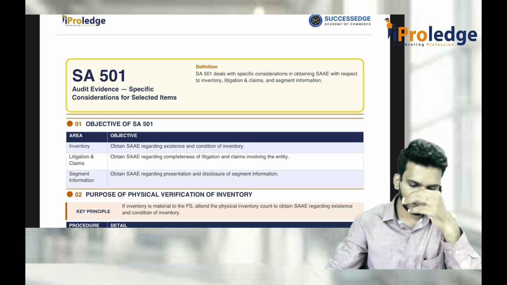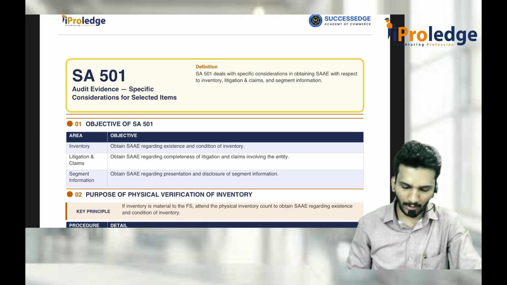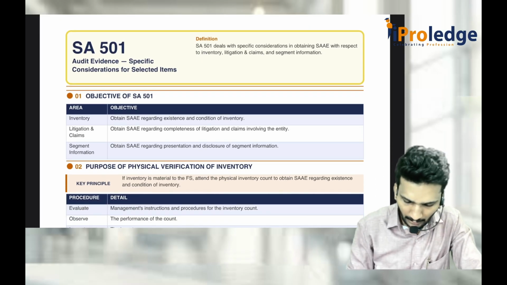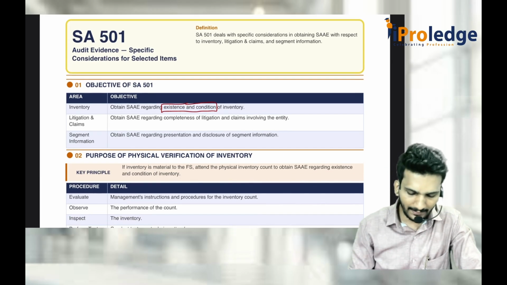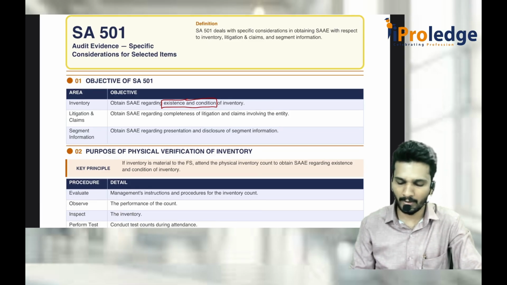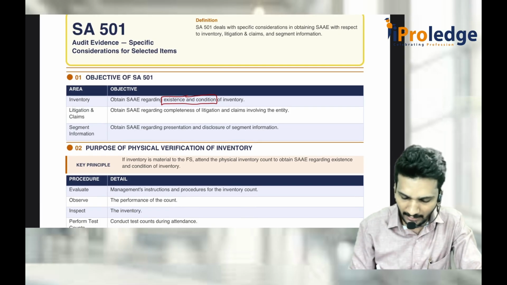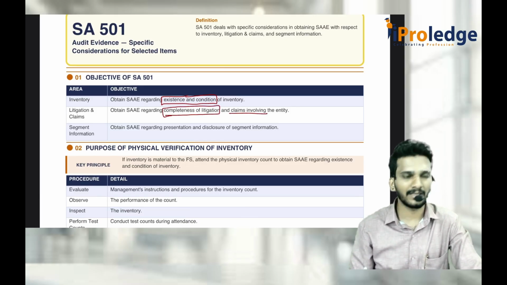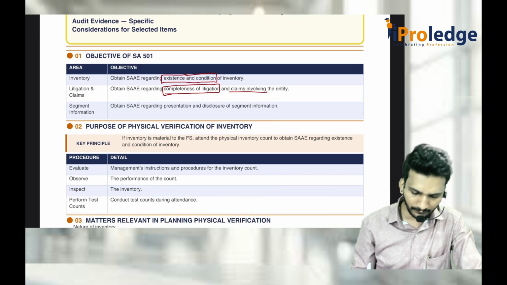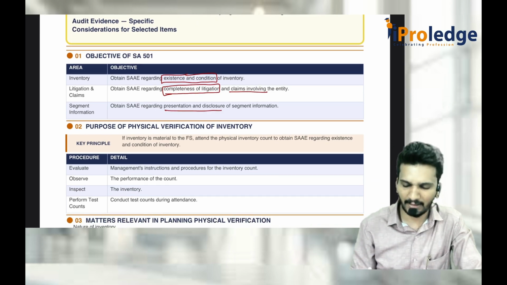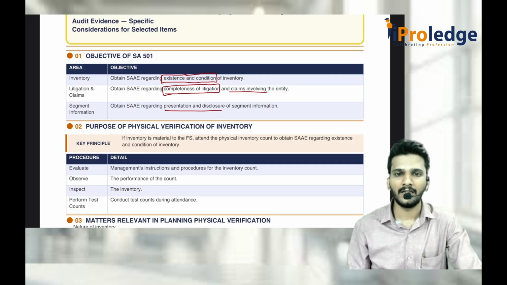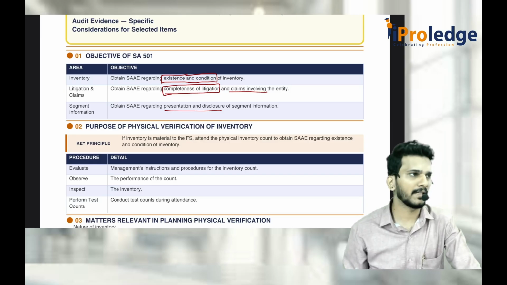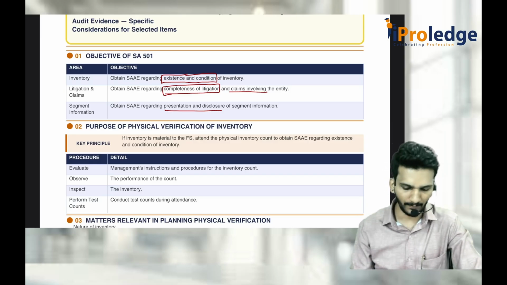When I say inventory, they are not bothered about what is the value of inventory. They are bothered about only 2 things. One is existence and condition of inventory. When I say claims and litigation, they are not bothered about how many claims are there in the company, whether they disclosed entirely, completeness of litigations and claims in the financial statements or not. That has to be seen here. Then segment information, mainly presentation and disclosure of segment information. So: existence and condition of inventory, completeness of litigations and claims, and presentation and disclosure of segment information.